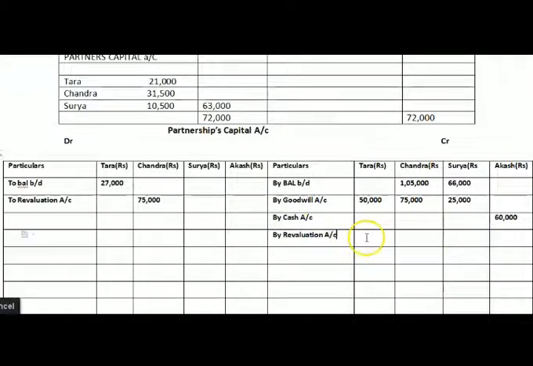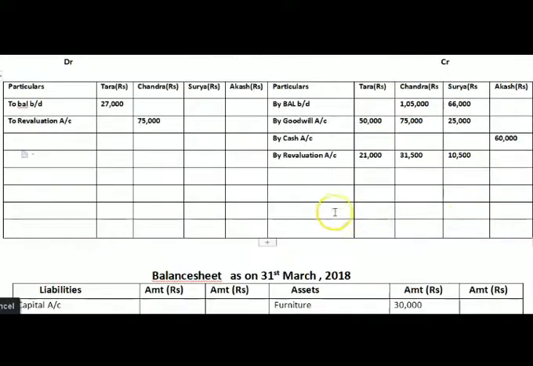And the amount here we are going to distribute among all the partners, that is 21,000 rupees. The next is Chandra's share, 31,500. The next is Surya's share, 10,500. And now we are going to close our partners' capital account.